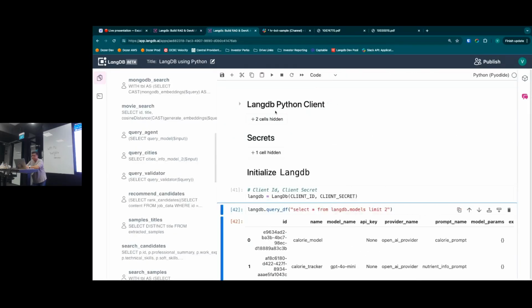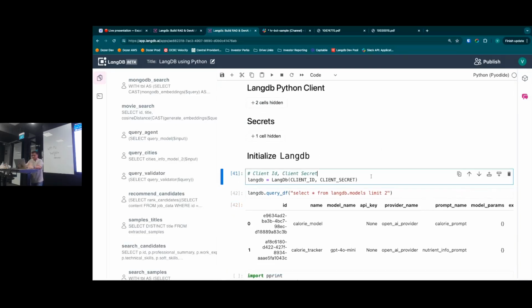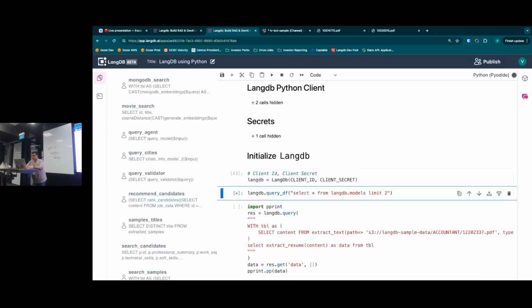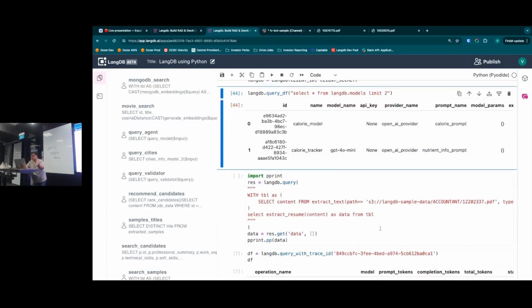Because it's a Python meetup, and we also have a Python client, you could actually use LangDB. So basically, whatever you see here is runnable. It's a Jupyter Notebook, a JavaScript version, and it completely runs in the browser. So basically, initialize LangDB. You could run any queries on the fly, and all the queries that we saw earlier are also possible here.